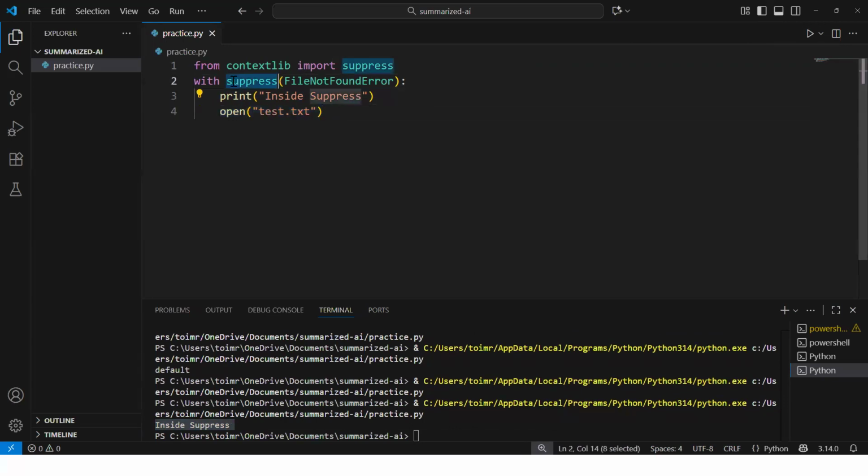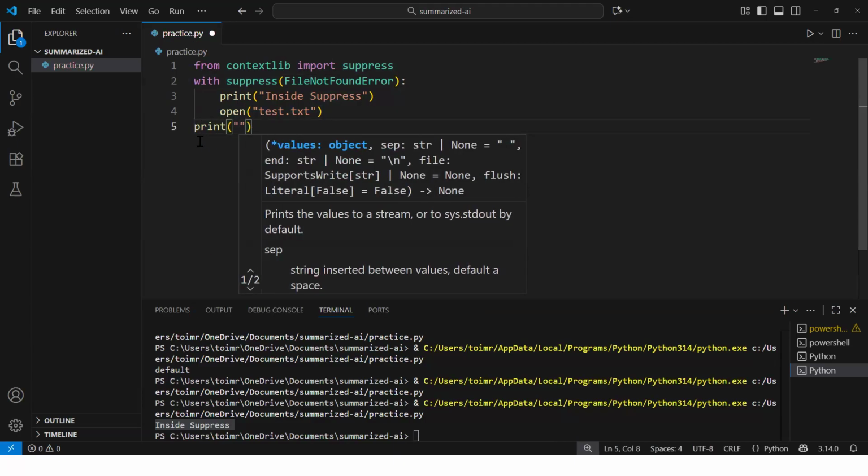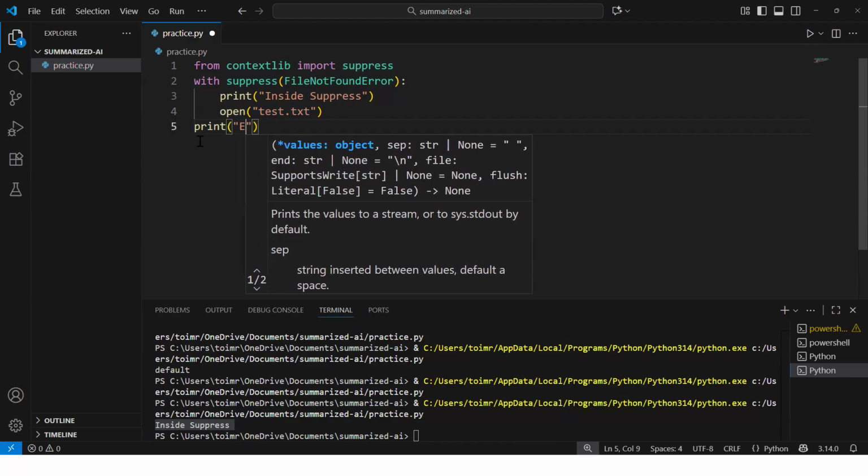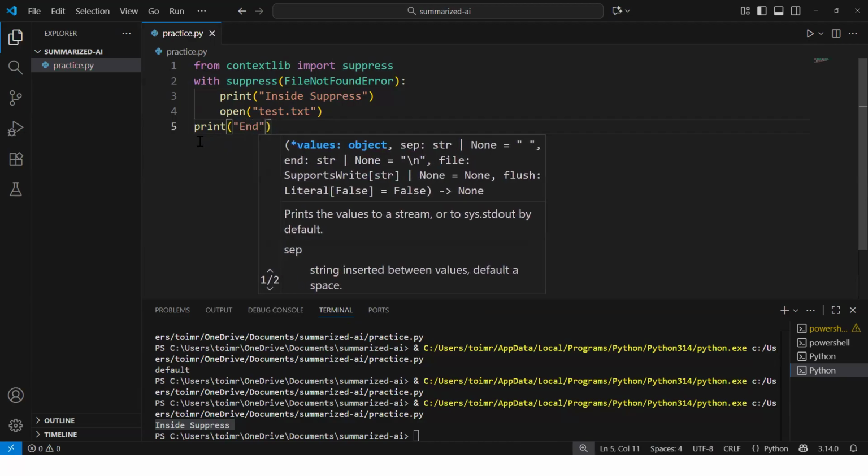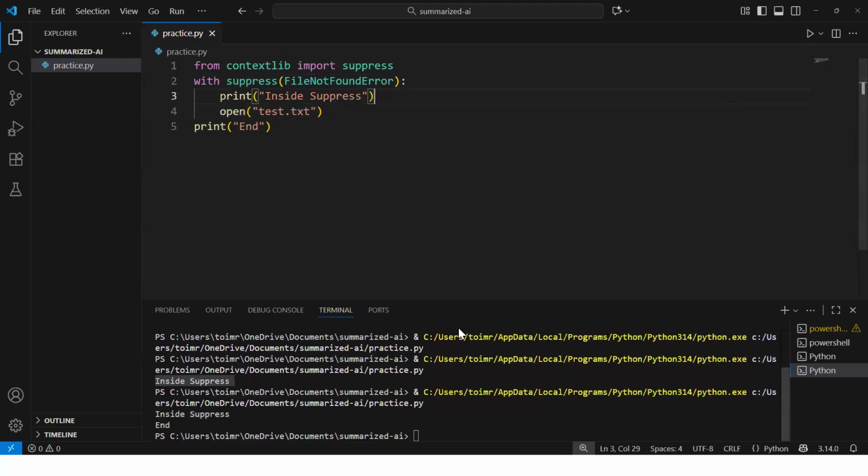It just suppressed it. And if I go further and print something here, you will see the code got successfully executed. There was no error: inside suppress, and then end. Cool, it suppresses the error.